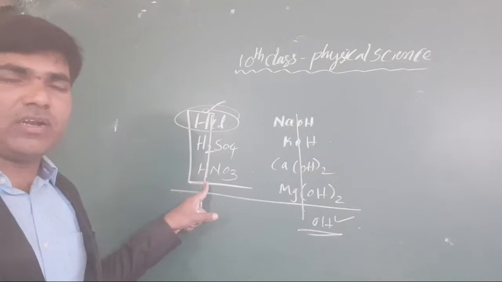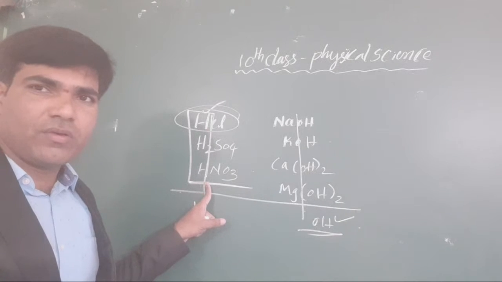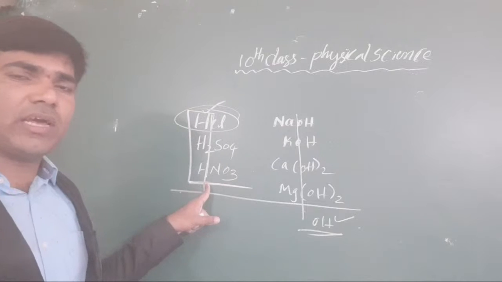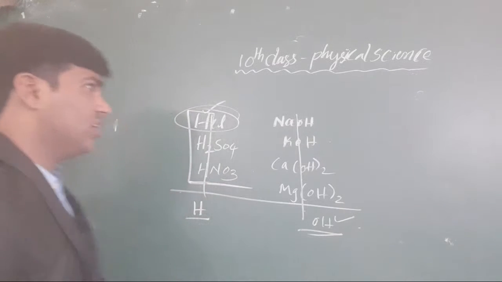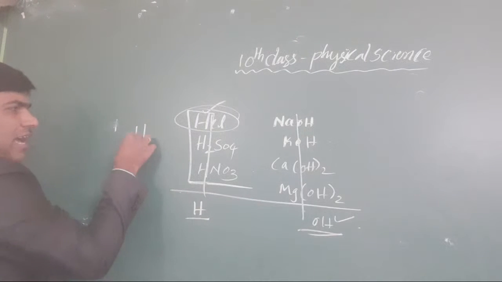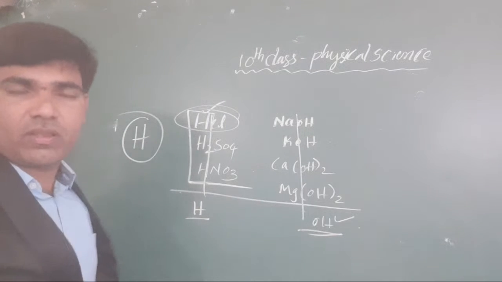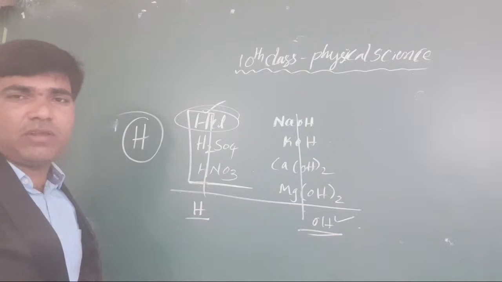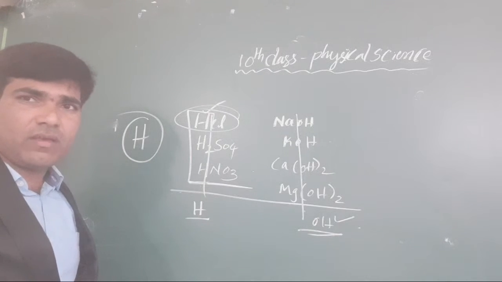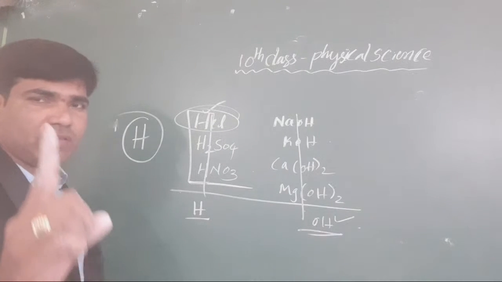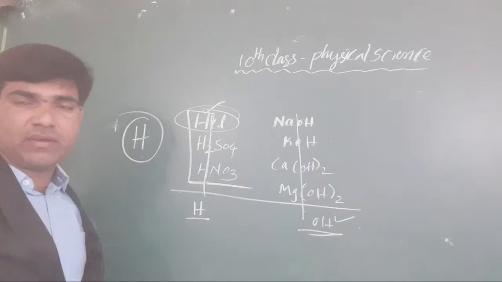Why is it HCl only? Why is it not written as H2Cl? Actually, hydrogen does not have any identity as a single H.